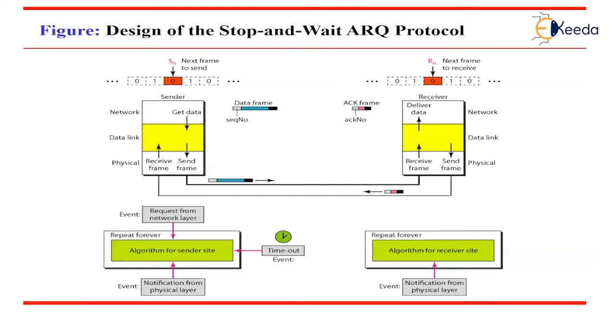Then, design of the protocol. This figure shows the actual design of the stop and wait ARQ protocol. The sending device keeps a copy of the last frame transmitted until it receives the acknowledgement for that frame. A data frame uses a sequence number, SeqNo, and an acknowledgement frame uses the acknowledgement number. The sender has a control variable which we call SN, that is, send next frame, that holds the sequence number for the next frame to be sent.